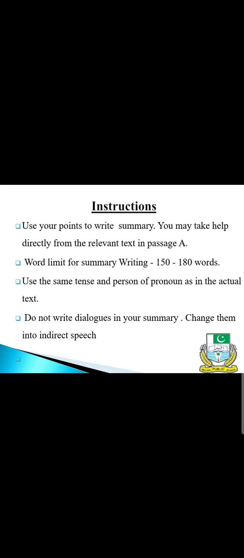The word limit for your summary writing is between 150 to 180 words, so you have plenty of margin. You will feel, inshallah, no difficulty in writing within this word limit.